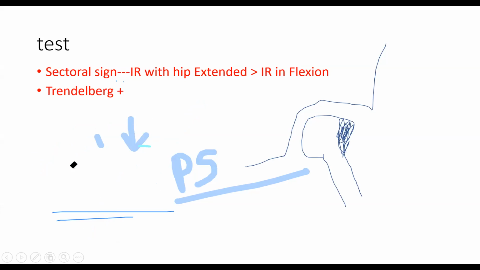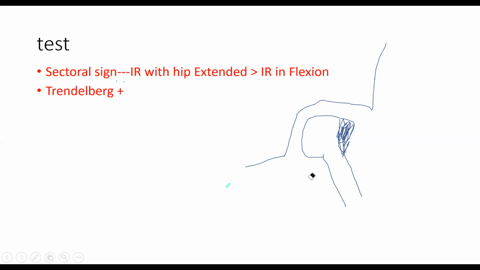What is the sectoral sign? In some positions you will feel no pain, and in some positions you will feel pain. In different positions you will feel more mobile, and in different positions you will feel less mobile. Like internal rotation with hip extension: if your hip is extended, you have a straight hip, your legs are very straight in the lying down position. In the lying down position, hips are in extension. When you internally rotate, it will rotate more, while in flexion it will rotate less. So you just remember the sectoral sign.